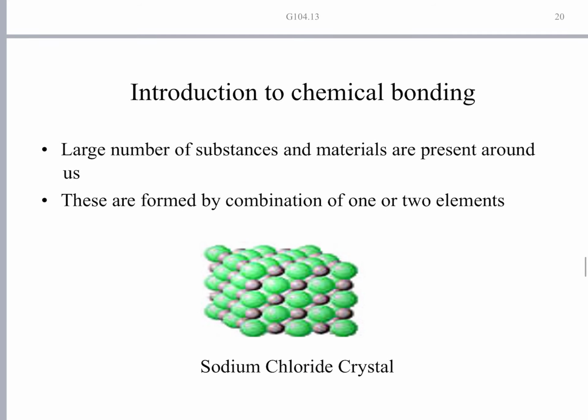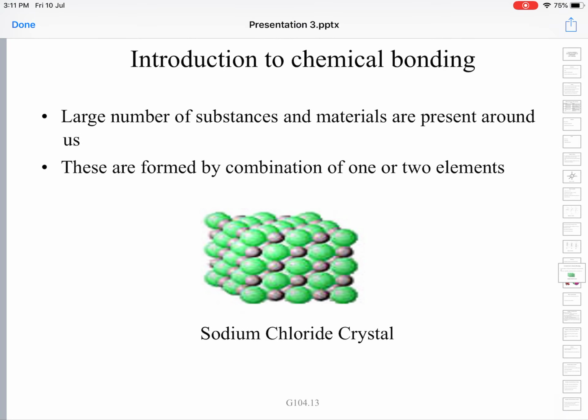A large number of substances and materials that we see around us are formed by the combination of 1 or 2 or even more elements. For example, take common salt, sodium chloride. It is made up of sodium and chlorine. Chloride ions and sodium ions are bound together by an electrostatic force of attraction.